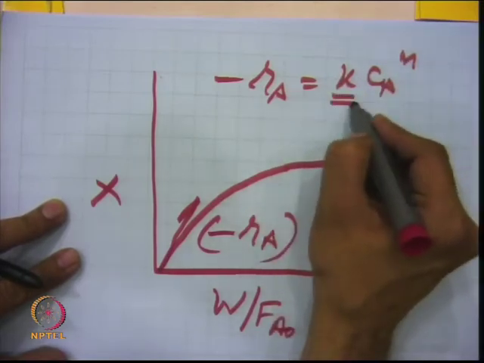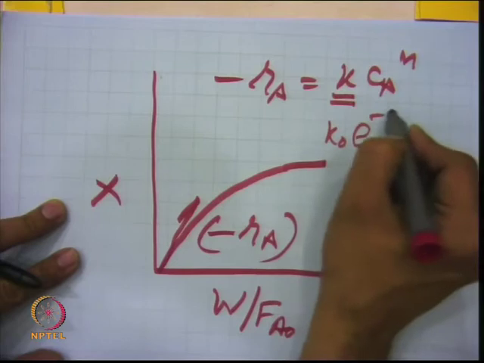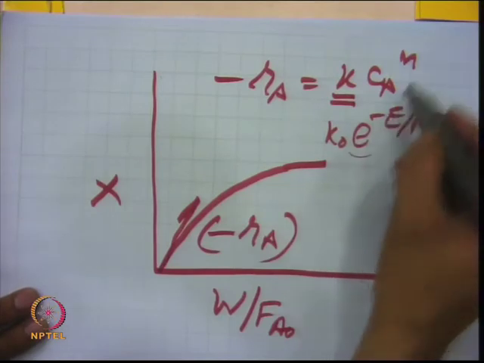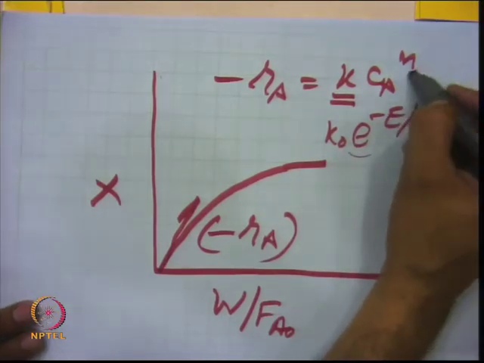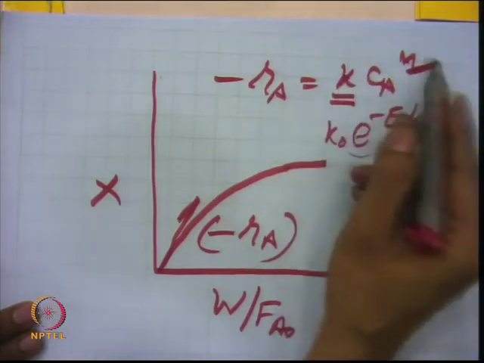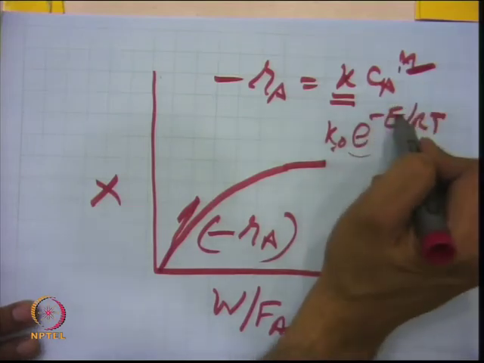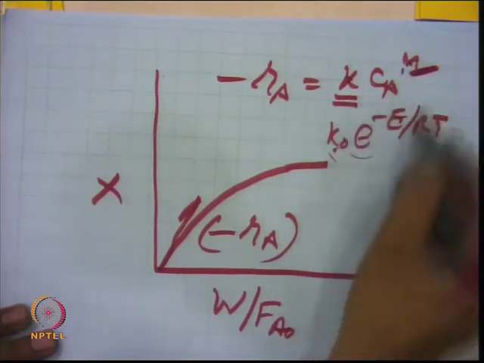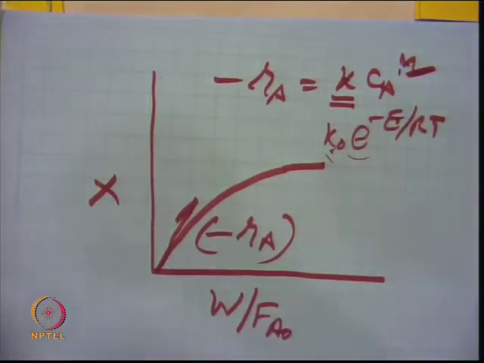right. So, this k is a temperature dependent term which will be k 0 e to the power minus E by R T. It means the rate is dependent on temperature as well as on concentration, right. And if n is also unknown, then n, k, or n, k 0, E, these need to be determined, and there may be a lot of strong interdependency between these parameters. So, if you get some value of n equal to 10, that is not right; n equal to 100 is not a possible order of reaction, right. So, you can define some parameter constraint for n, that n should not be more than 3, something like that.